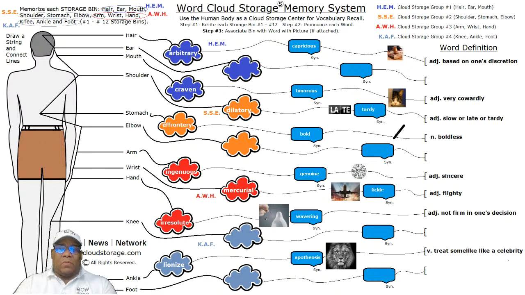Tardy or late. We do see that picture to word association of the word late. Adjective, slow or late or tardy. And it's a blue cloud, the first orange cloud in the SSE group, which is the shoulder, stomach, elbow group. And as you recall, we have HEM group, SSE group, AWH group, and KAF group. We broke up the 12 storage bins along the human body into four distinct storage groups to help you remember the word. Orange, dilatory, and we see there that it means tardy.